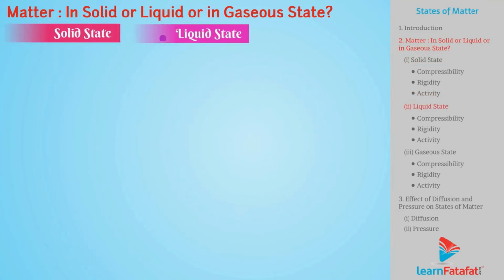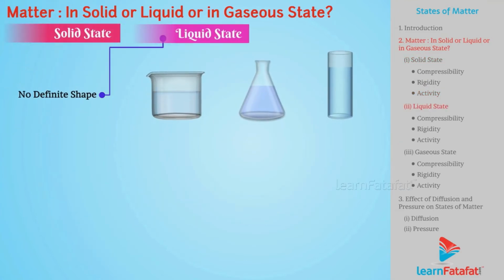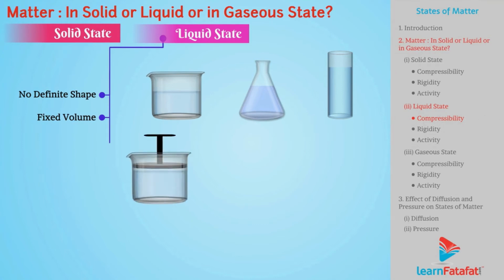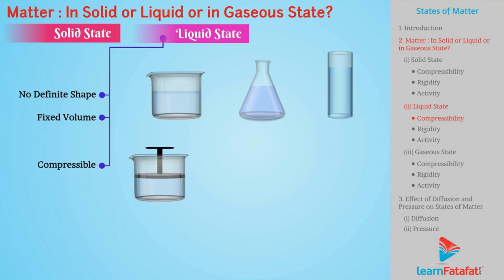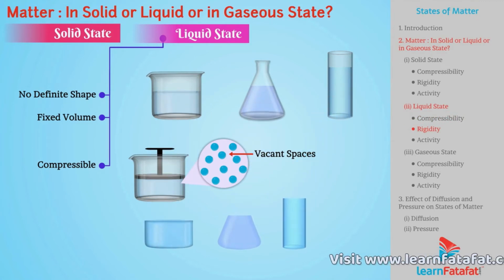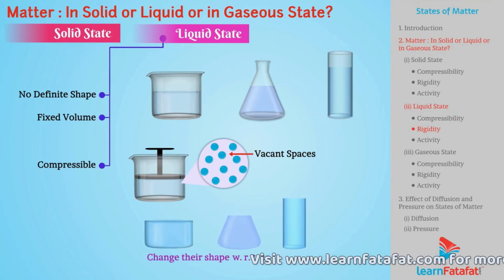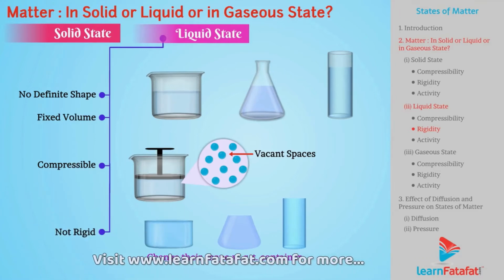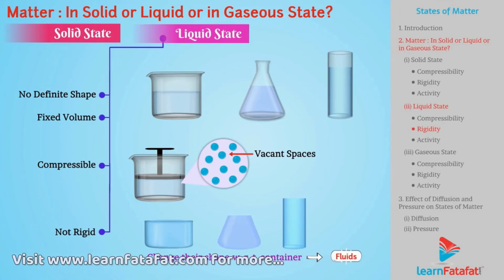Liquid state. Liquids do not have definite shape but have fixed volume. As compared to solids, liquids are more compressible due to presence of vacant spaces between the liquid particles. Liquids have ability to change their shape with respect to container. Hence, they are not rigid. Therefore, they are also known as fluids.